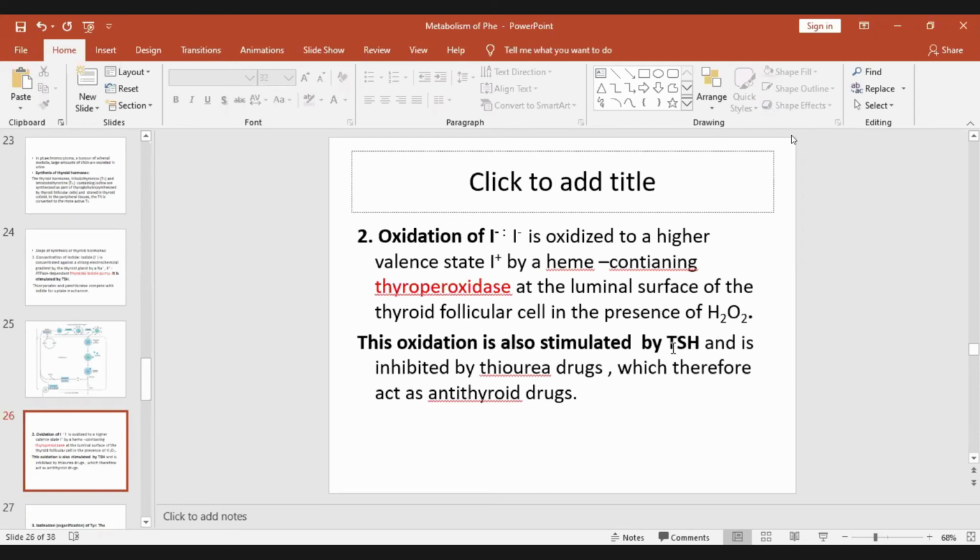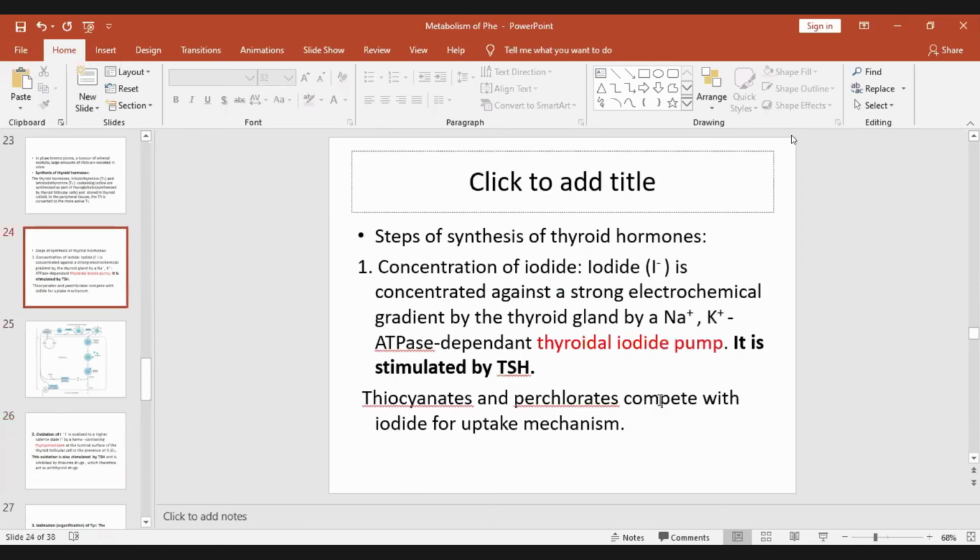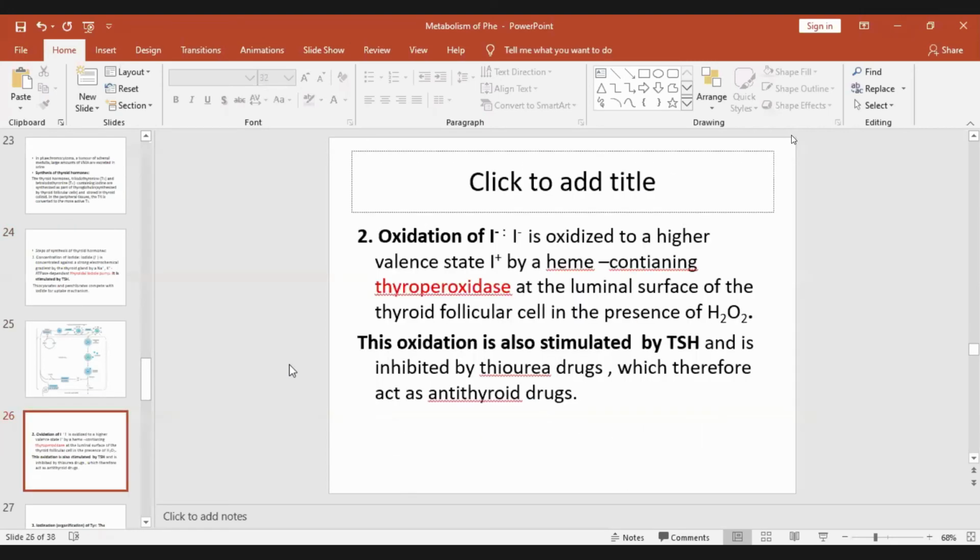This oxidation is also stimulated by TSH and is inhibited by thiourea drugs. While the uptake step is inhibited by thiocyanates and perchlorates, this step is inhibited by thiourea drugs. So both of them are anti-thyroid drugs.